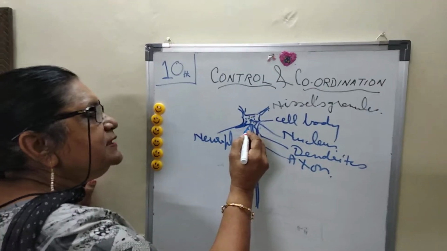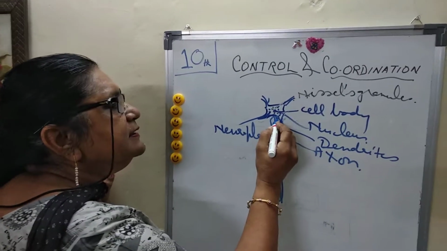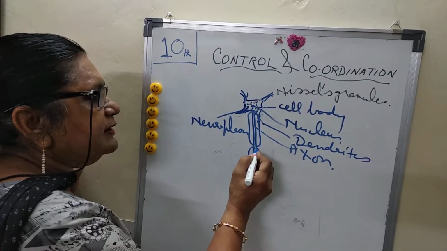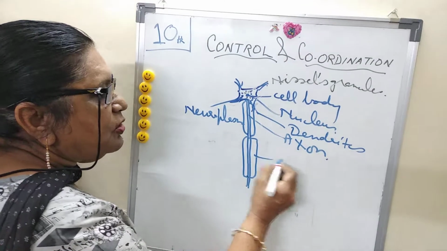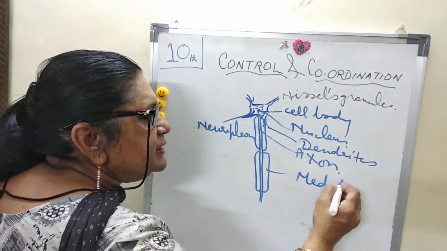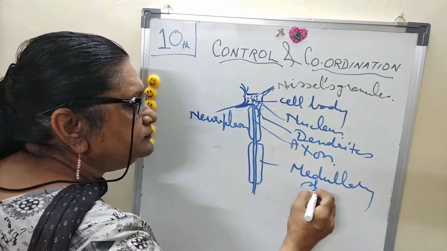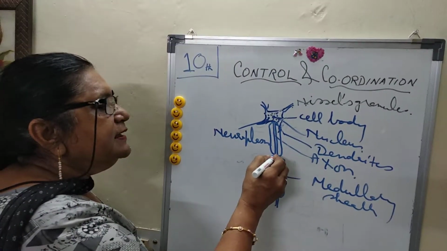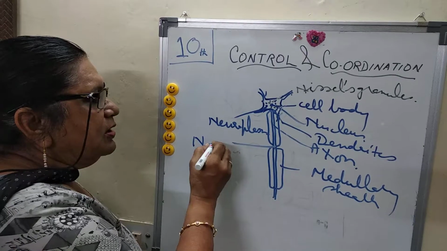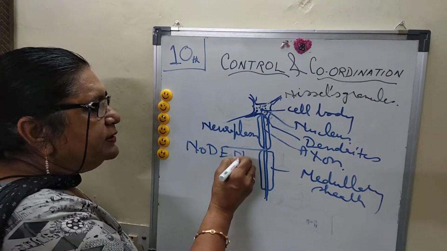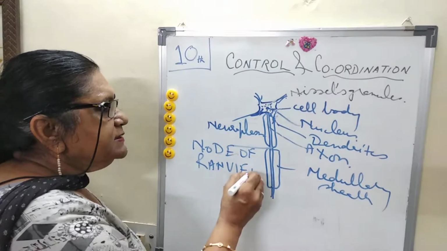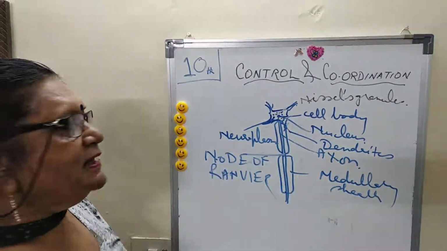This axon is further covered by a sheath called the medullary sheath. But it is not complete, leaving a gap called the node of Ranvier, named after the scientist.